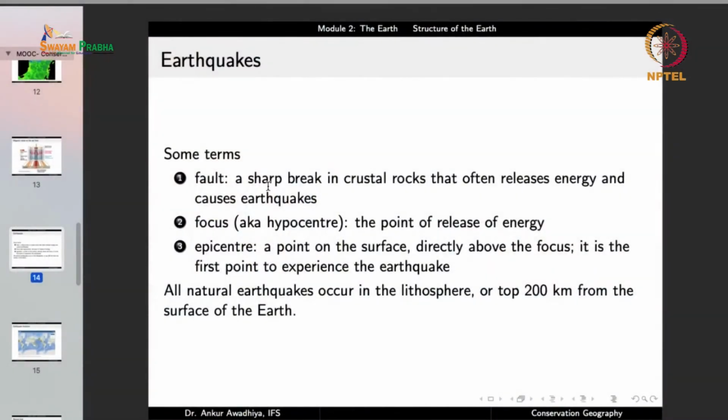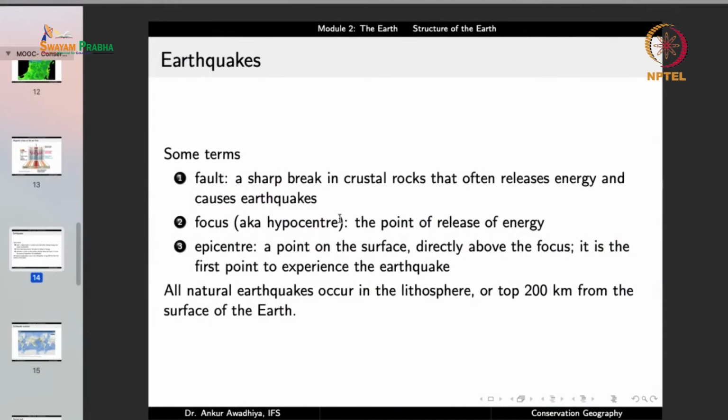So this is a fault, a sharp break in crustal rocks in the crust that often releases energy and causes earthquakes. Now when this energy is released, there will be shaking of the ground, there will be certain waves that get generated, and they'll start to move, and this is what we refer to as an earthquake.